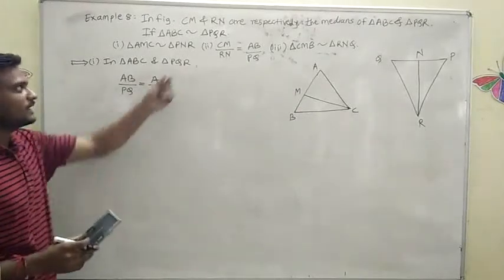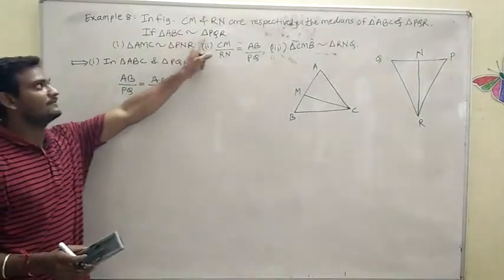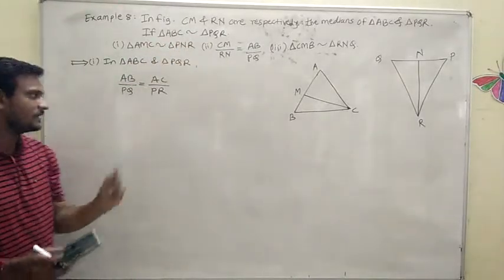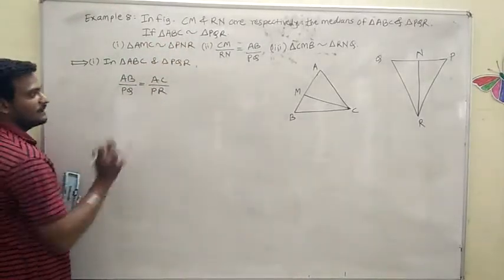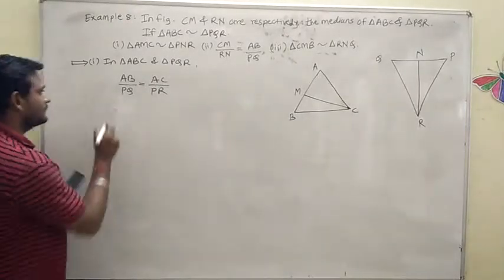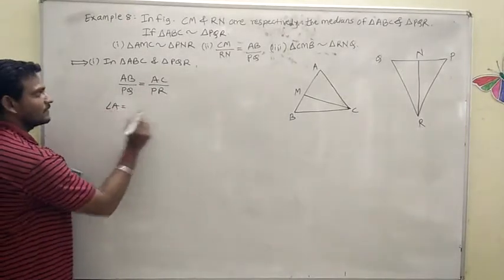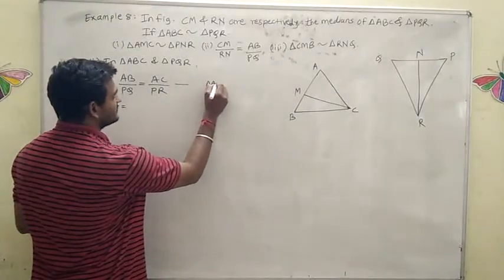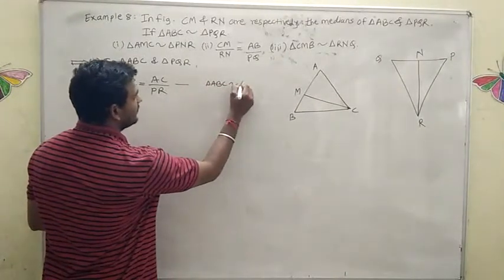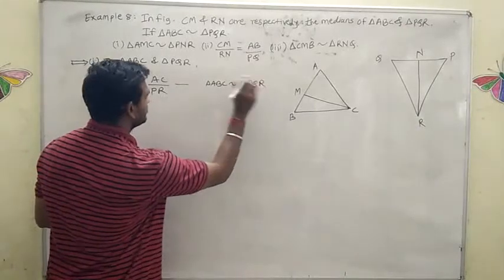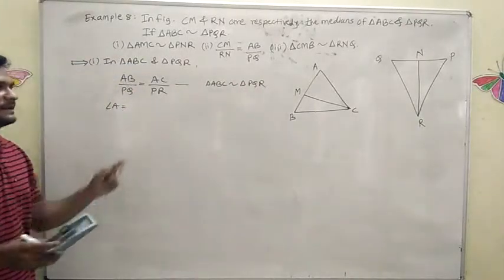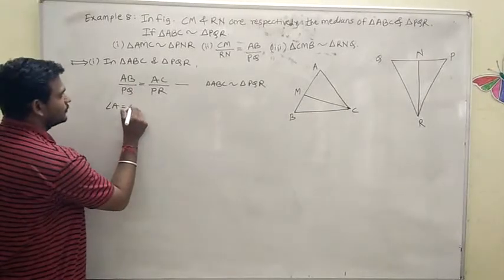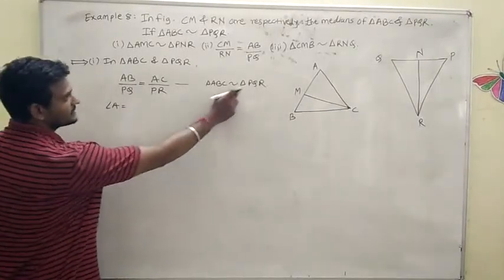Corresponding sides you will get from the similar criteria, that is AC divided by PR, because vertex A corresponds to vertex P. Therefore AC divided by PR we got here. And angle A is equal to, what is the reason for this? The reason is triangle ABC is similar to triangle PQR. It is given.